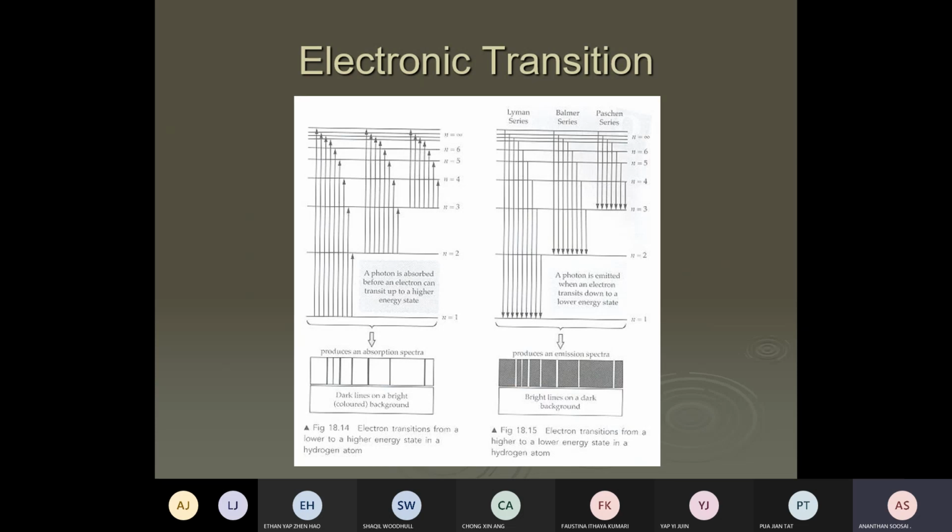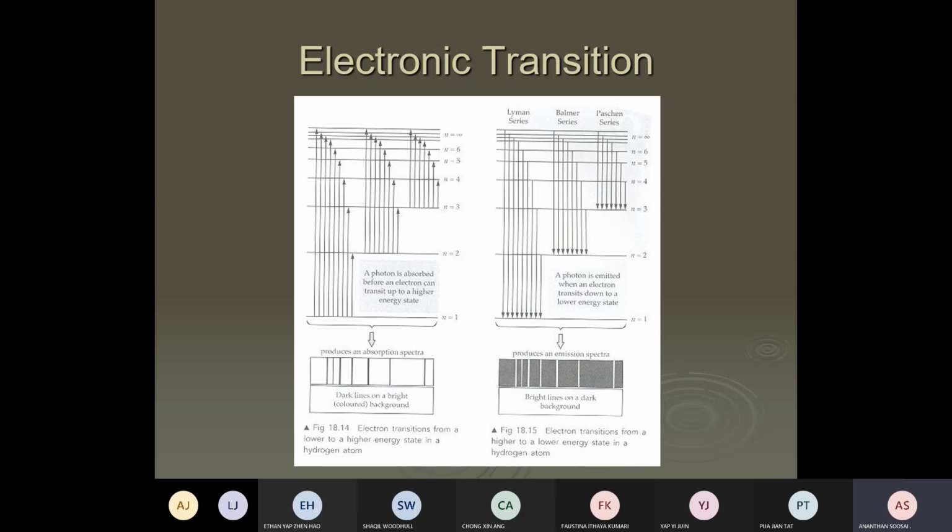So Niels Bohr says that the electron will stay at a particular energy, let's say at n equals 1, going around. Take a metal atom, so the electron inside the atom is at the ground state going around. Suddenly, let's say you heat the metal, or you shine light on the metal, the photoelectric effect. So the electron will get the photon, right? It gets the energy. When the electron at the ground state gets energy, what happens? The electron can jump to a higher energy level.